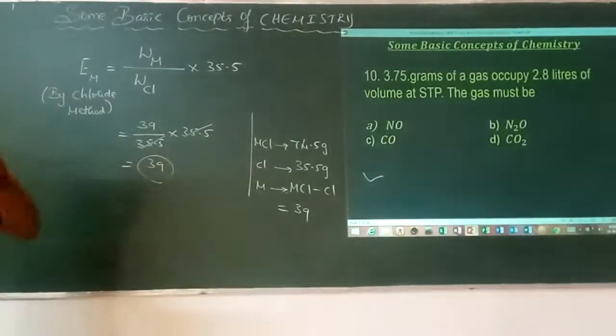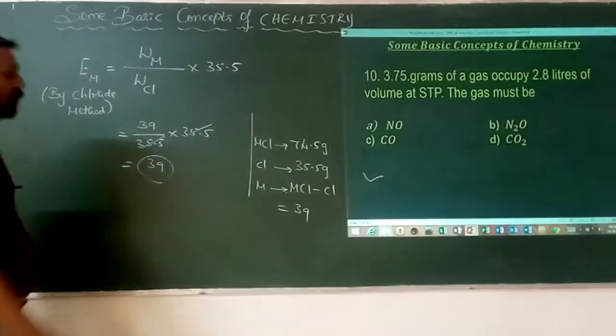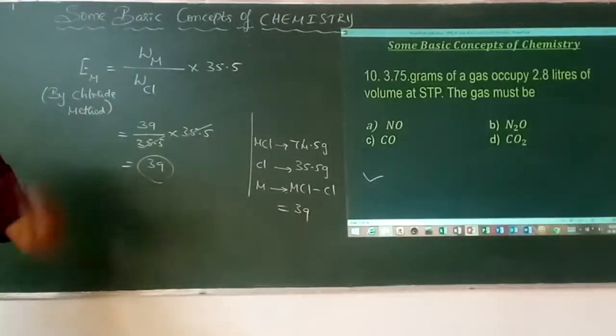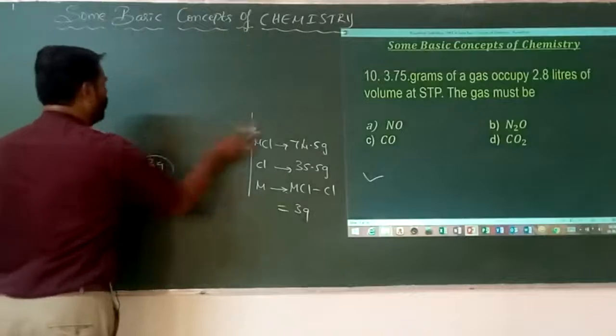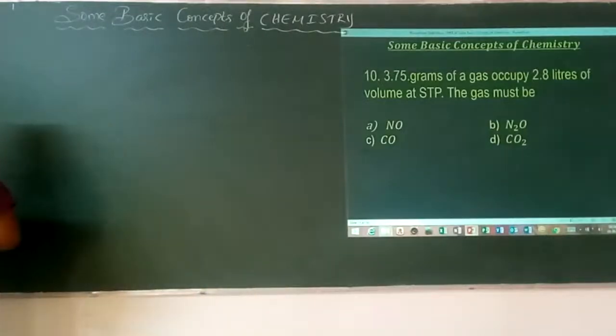3.75 grams of a gas occupies 2.8 liters of volume at STP. Then what is the name of that particular gas? So you have to be very familiar with what molar volume is first. What is molar volume?